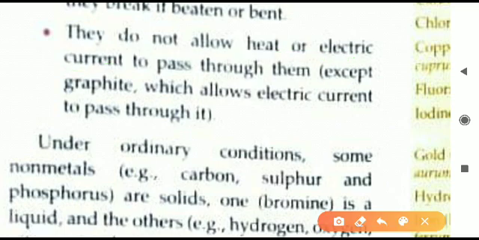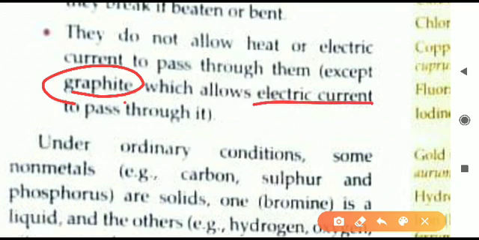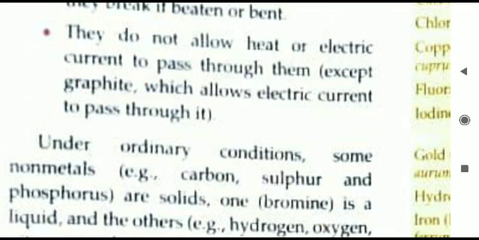Here also exception is given, that we will read. What is the exception? That is graphite. In the graphite, electric current can easily pass through that. So that is, I told you the example of graphite is where it is present in the pencil. In the pencil, the lead, not the outer one. Outer part is wood only, but in center it is graphite and it can conduct electric current. ये सिर्फ single non-metal है which can conduct electric current.